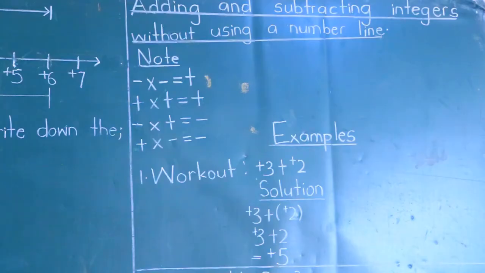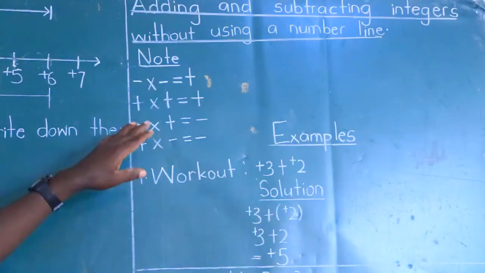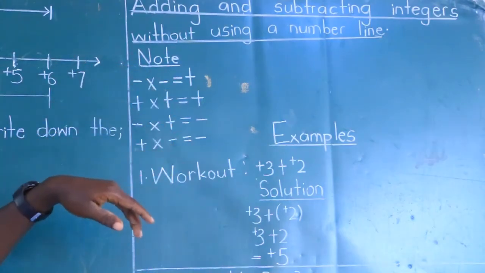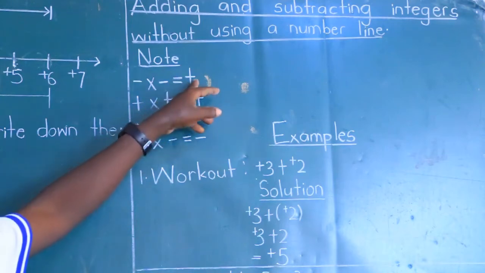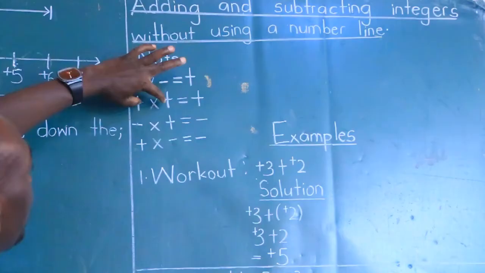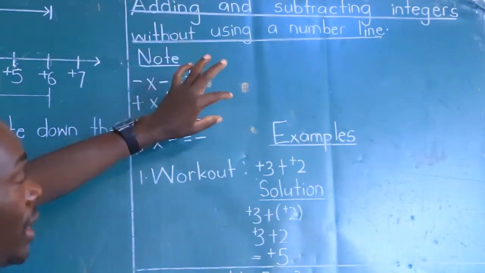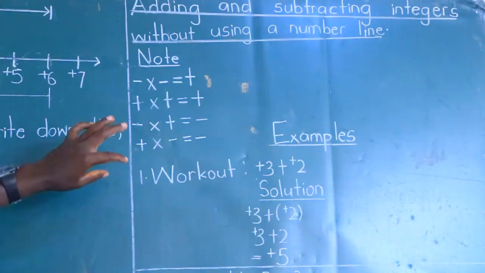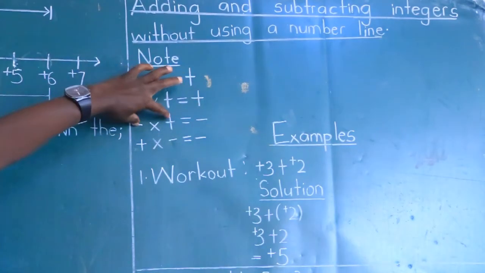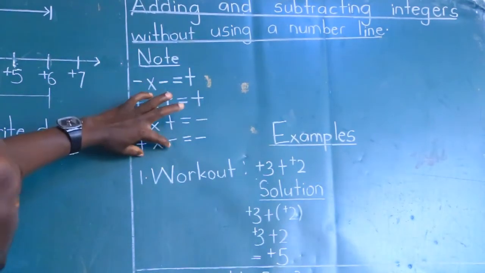That one must not even be subject to grammar work, but just know that two same signs when multiplied or even divided, they bring a positive. These are the same signs, they bring a positive. The same signs bring a positive also. Then different signs multiplied or even divided, you get a negative. These are different, and they are different.